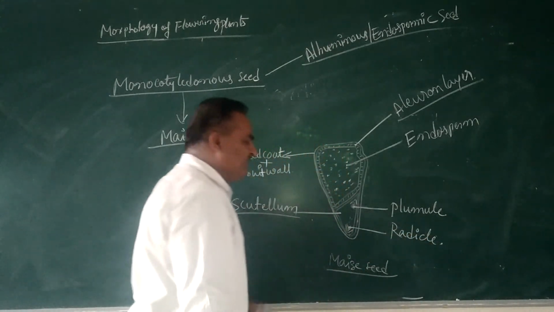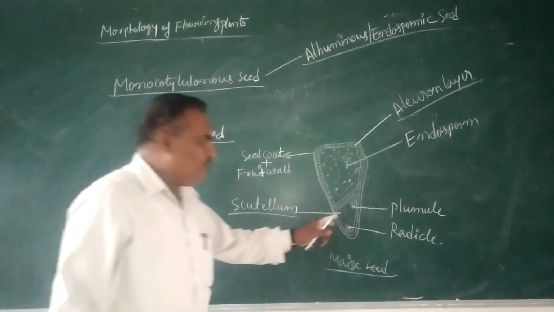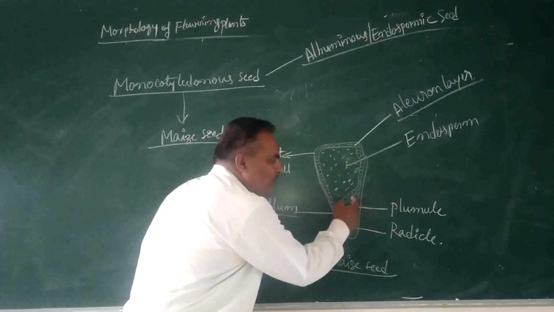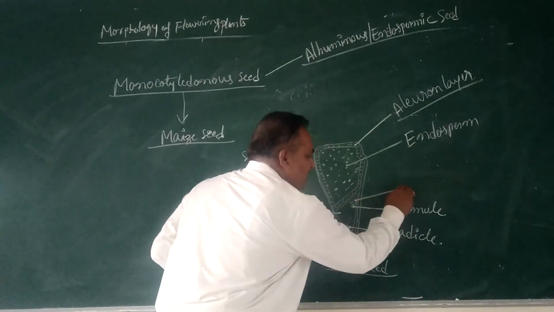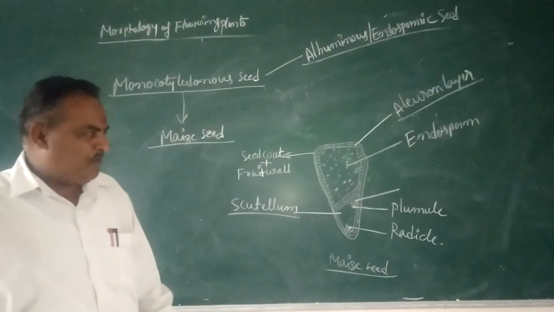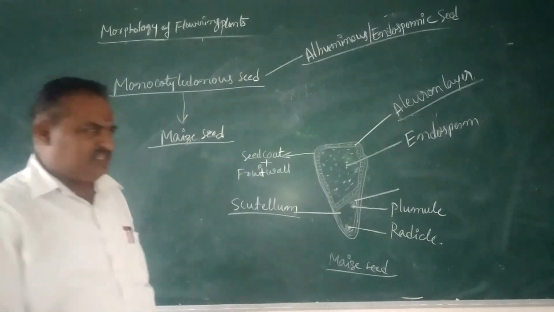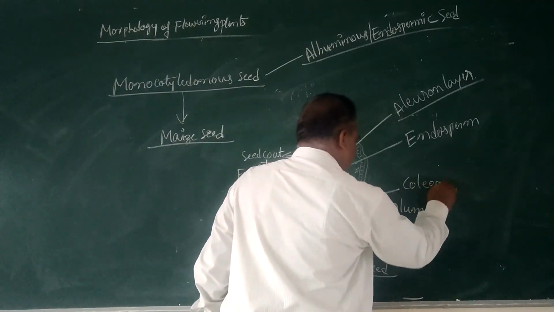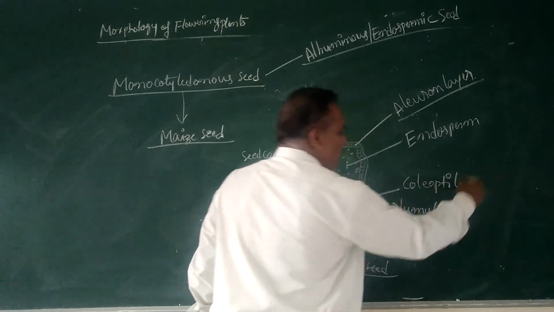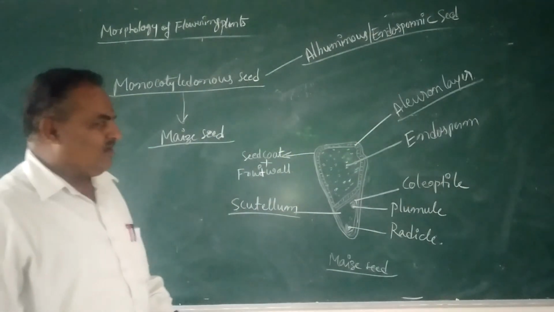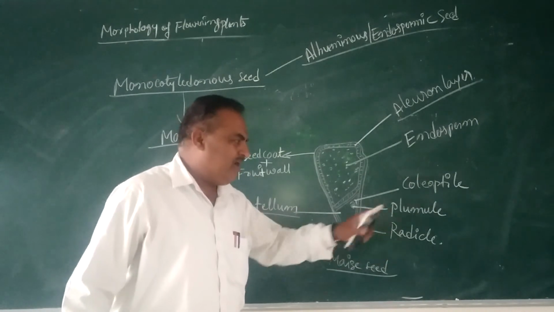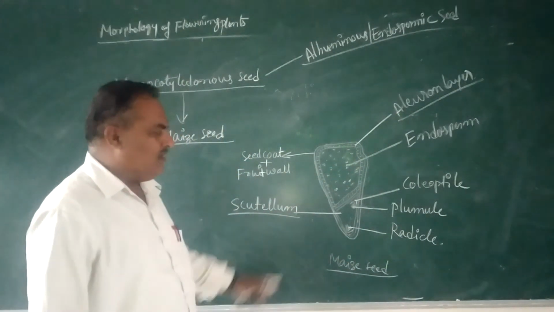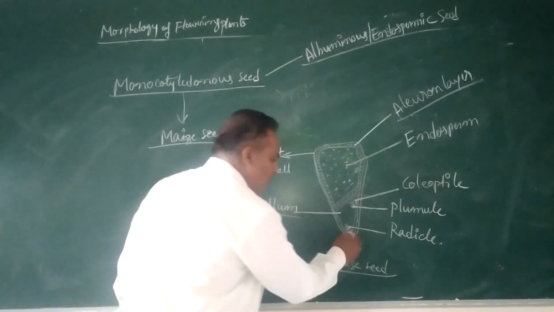Especially in the case of monocots, the plumule is covered by a sheath. That sheath is called the coleoptile. Like the coleoptile, around the radicle there is one more sheath.